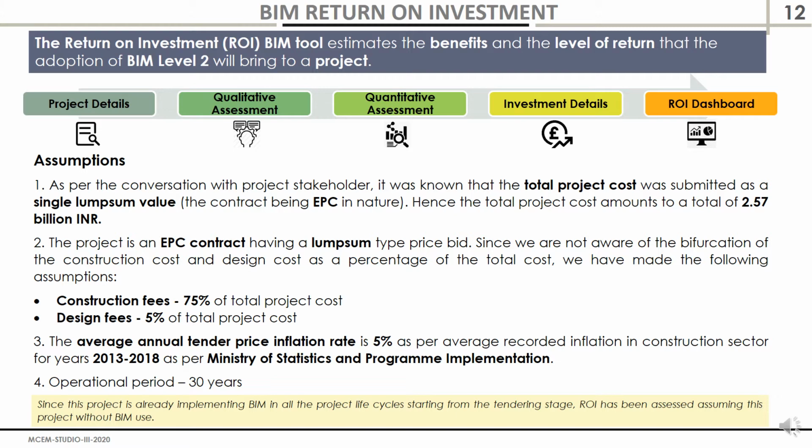For starters, the assumptions we have considered are a total project cost of 2.57 billion rupees. The project is an EPC contract, so the construction fees we have assumed is 75%, design fees 5%, and annual average tender price inflation is 5%. The operational period for the project is assumed to be 30 years.